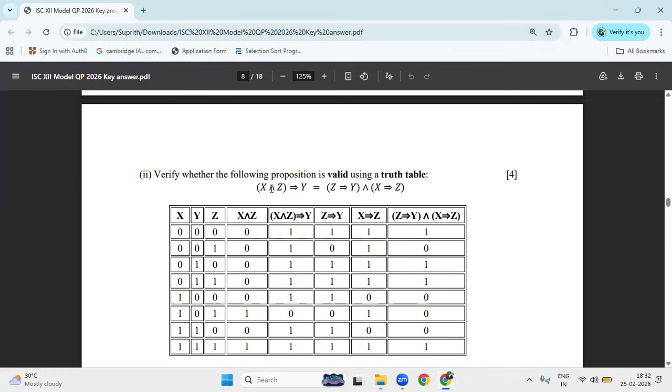So what are the variables he has given? X, Y, Z. So for the truth table, if it is a three variable, what are the values? It starts from 0 to 7, right? 0, 0, 0 to 1, 1, 1. 0, 0, 0, 0, 0, 1, 0, 1, 0, 0, 1, 1, 1, 0, 0, and so on.